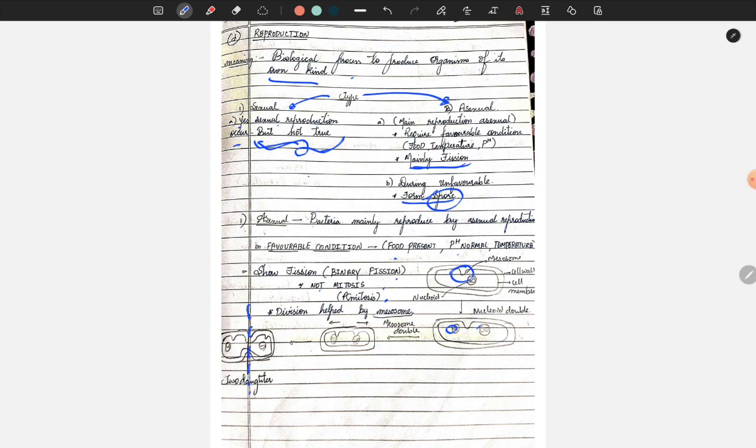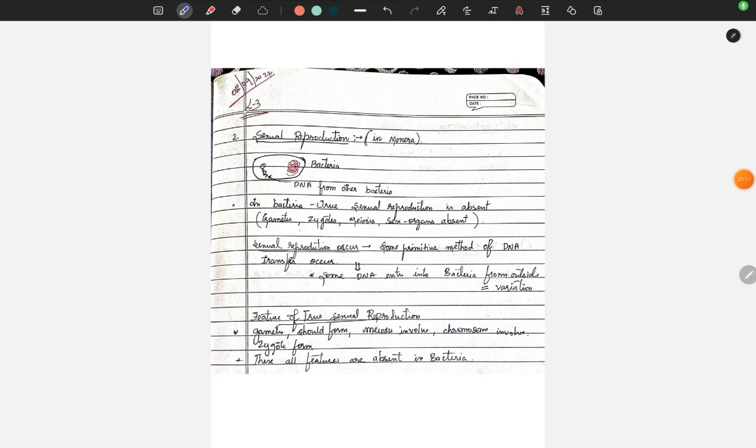Now, sexual reproduction in Monera. Bacteria take up DNA from other bacteria. Sexual reproduction here means recombinant DNA comes in and forms bacteria. In bacteria, true sexual reproduction is absent, as true gametes, zygote, meiosis and sex organs are absent.